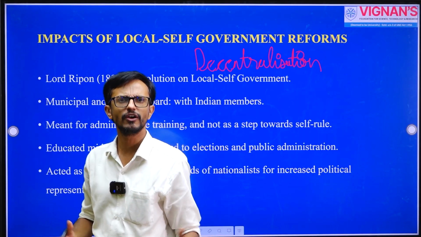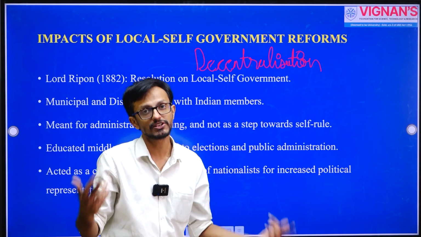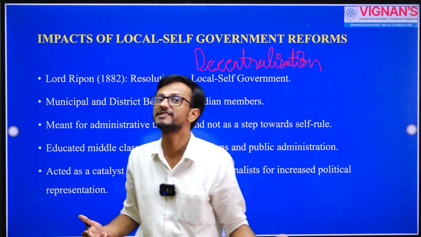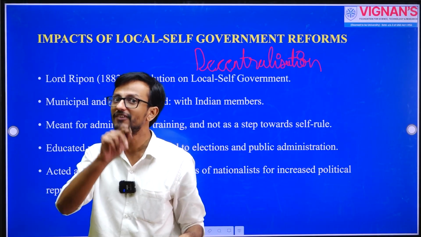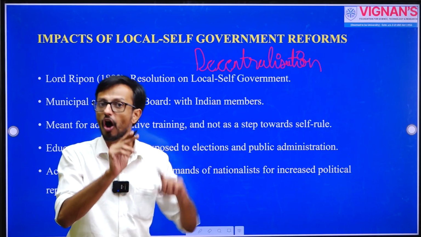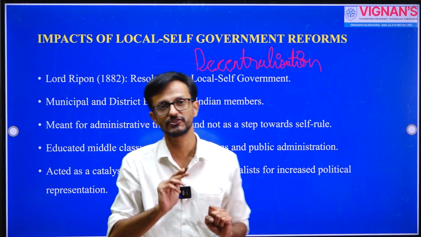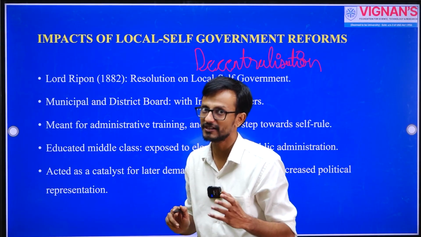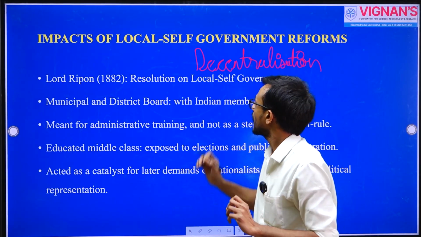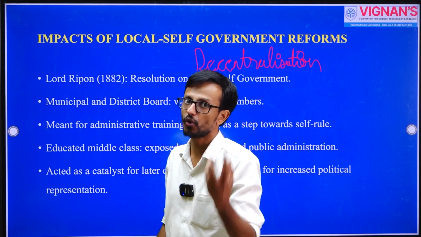Decentralization is very common. You have the Panchayati Raj system. In Indian polity also, you will be discussing Panchayati Raj system, municipalities, corporations, how local self-government is very important even while studying Indian administrative service. And it can be traced back to Lord Ripon, because Lord Ripon was one of the pioneers of local self-government. He was the one who introduced local self-government in India, and he was a viceroy. In 1882, he had introduced this local self-government.